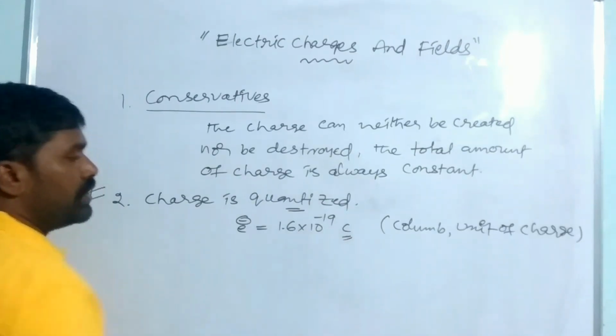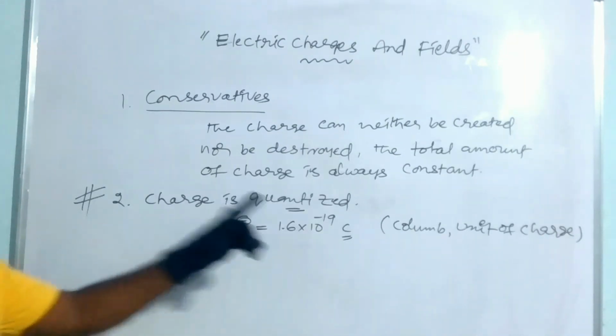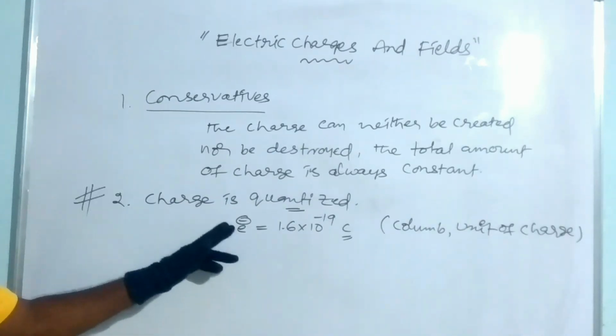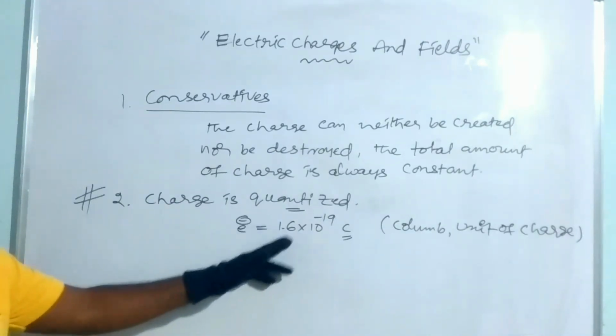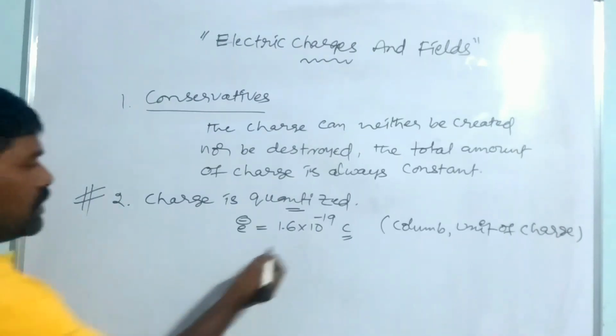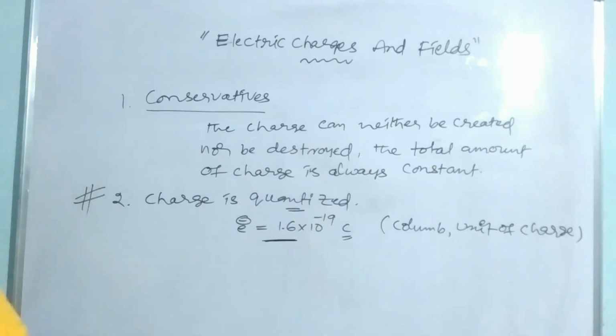The French scientist Coulomb studied the transfer of charges from one body to another, so Coulomb is the scientist's name and the unit of charge.